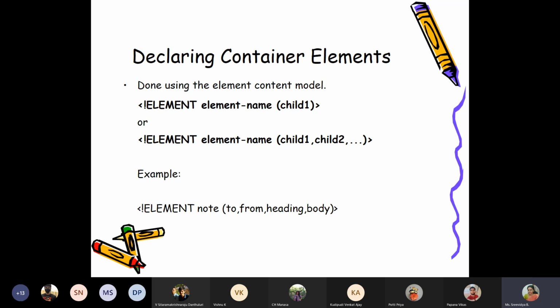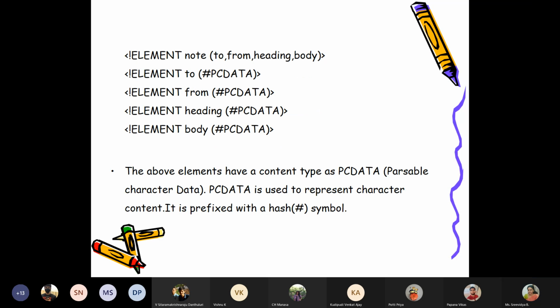I should have a note tag. Inside that note tag, I will have the to tag, from tag, heading tag, and then body tag. The order should be the same. If I change the order, DTD will say it is an invalid document. So when you declare a container tag, you are bringing up new tags, because whatever I write in the brackets are also child elements. So I need to declare them. So I'm declaring them here: to, from, heading and body.